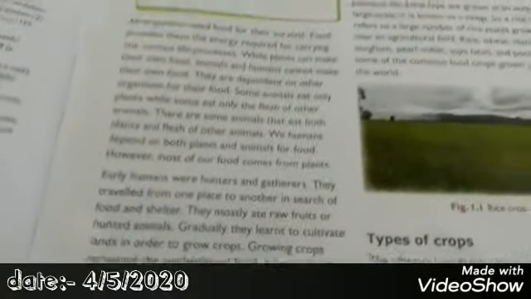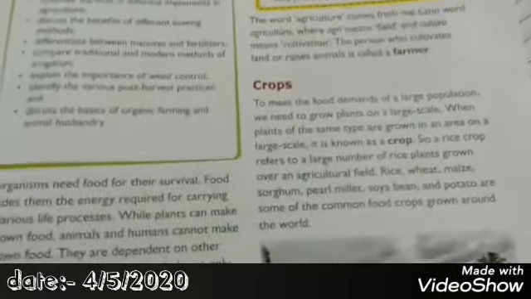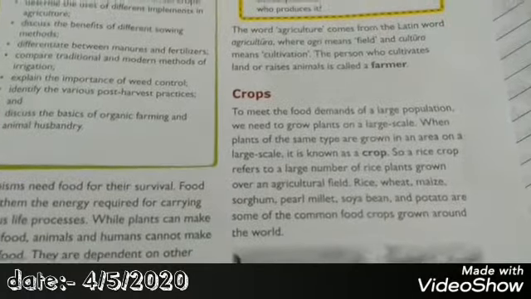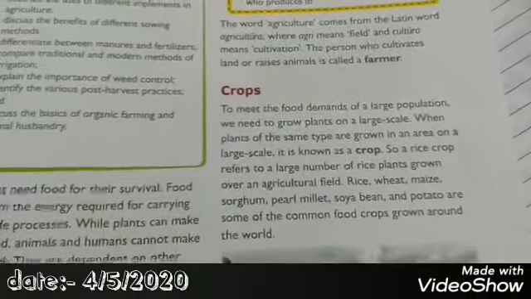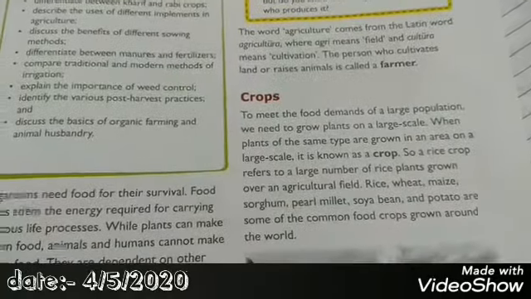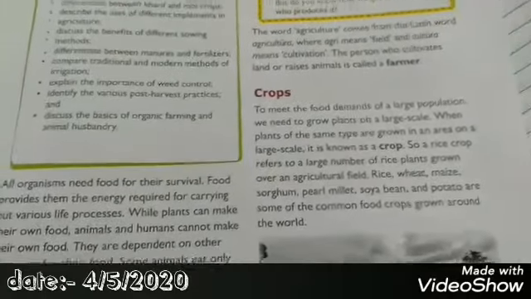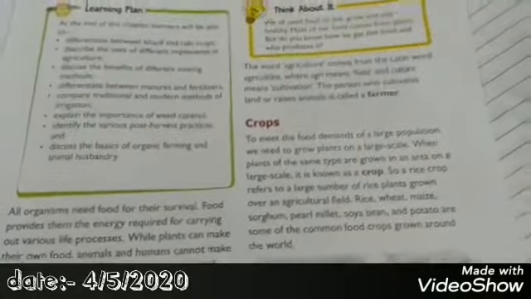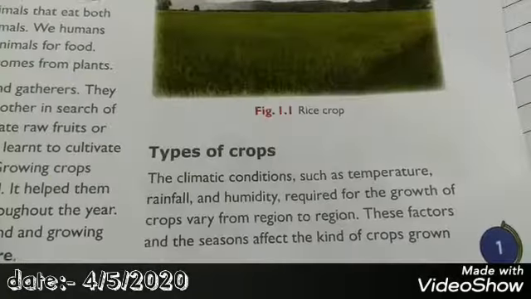And we have also written the meaning of the word agriculture and what crops are. So to meet the food demands of a large population, we need to grow plants on a large scale, and when plants of the same type are grown in an area on a large scale, it is known as a crop. So plants of the same type, only one type of plant, when grown on a large area, is called a crop. Now moving on.